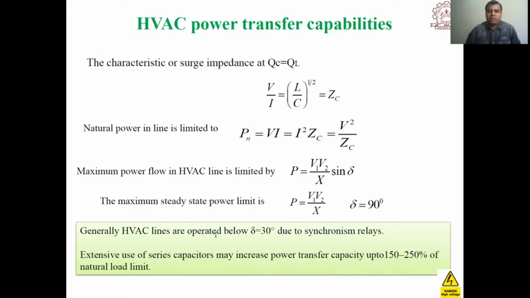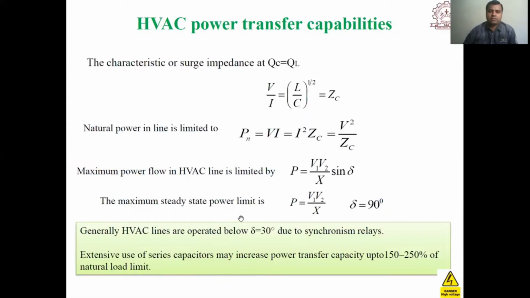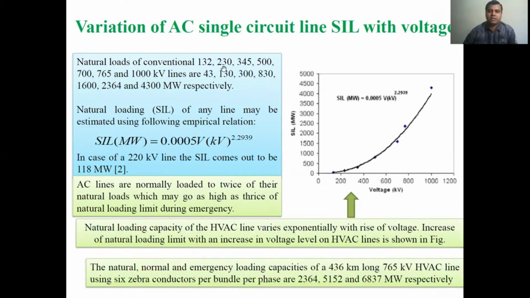Generally, in high voltage AC lines the delta is operated near about 30 degrees due to synchronism of relays, and extensive use of series capacitors may increase power transfer capacity up to 150 to 250% of the natural load limit. Similarly, if we determine the power transfer capability from this formula, we can get it for the various high voltage, extra high voltage and ultra high voltage transmission lines.